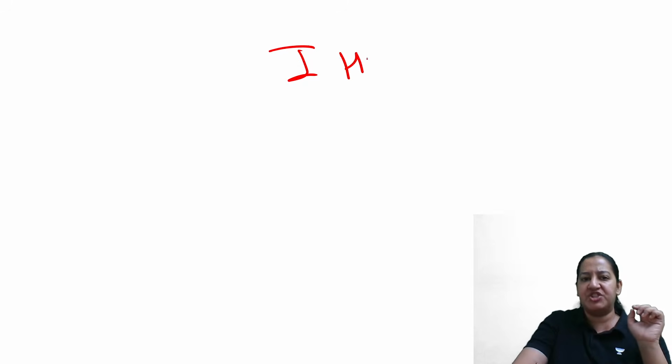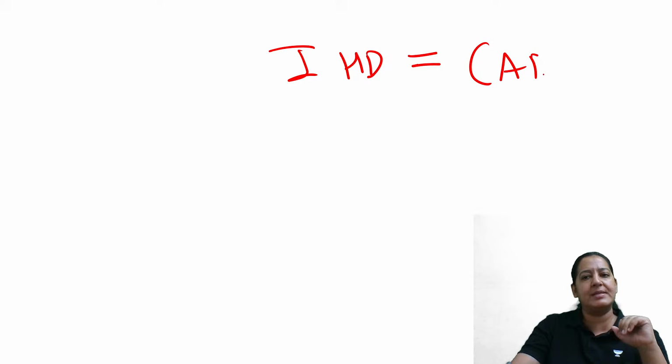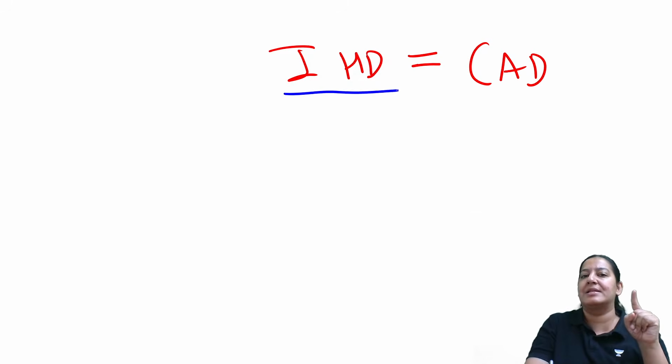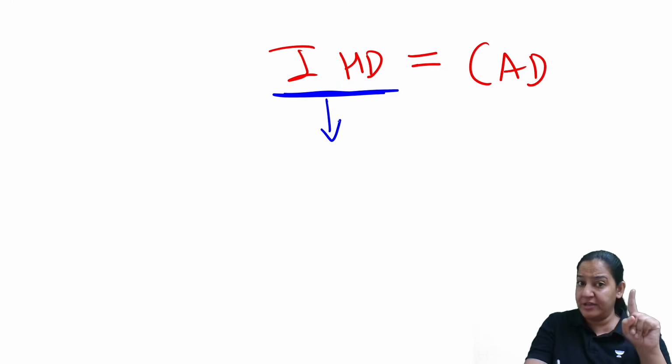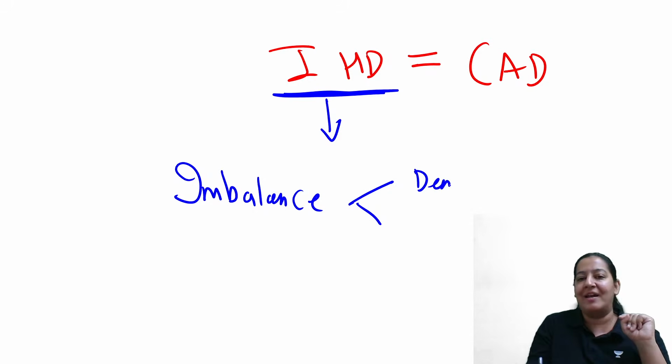Till now, what have we understood? We have understood the definition of ischemic heart disease. Now you got it why ischemic heart disease is also known as coronary artery disease. You tell me the reason. For telling the reason, you tell me the definition of ischemic heart disease. What is ischemic heart disease? I told you the definition. Actually, it is an imbalance between demand and supply of the heart.